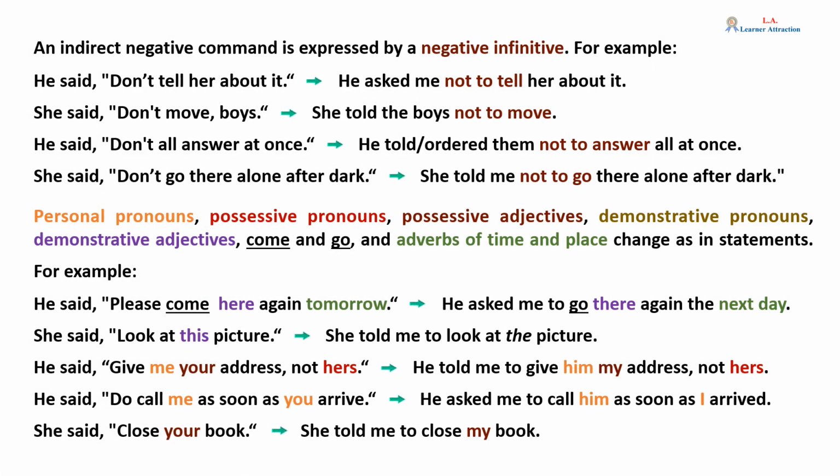An indirect negative command is expressed by a negative infinitive. For example, he said, "Don't tell her about it." Becomes, he asked me not to tell her about it. She said, "Don't move, boys." She told the boys not to move.